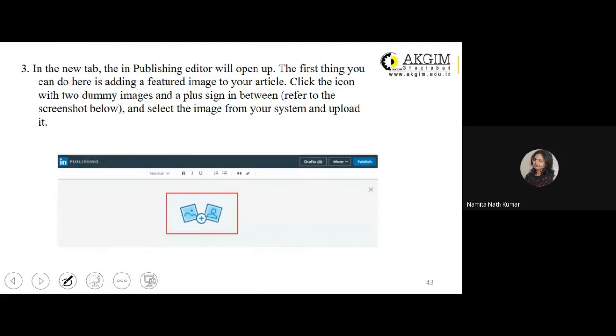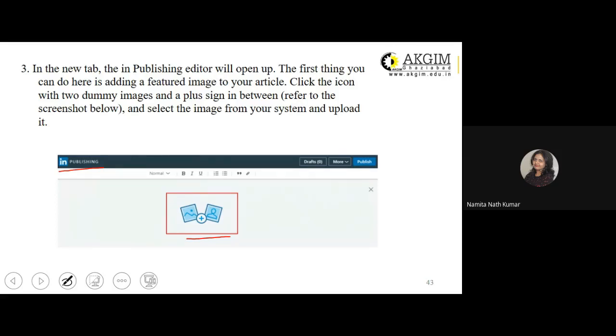In the new tab, the LinkedIn publishing editor will open, which is by the name of your in publishing. Here it is given LinkedIn, the symbol is IN, right? So in publishing, that will open up. First thing you can do here is adding a featured image to your article. This is the place where you can add that image. Click the icon with two dummy images and a plus sign in between and select the image from your system and upload it.